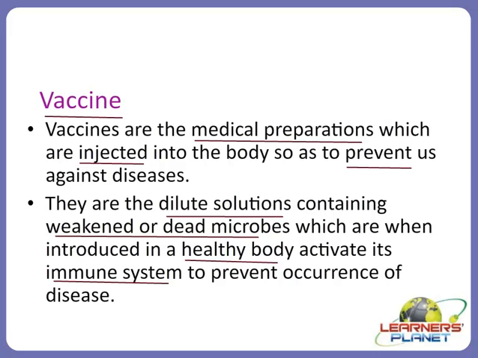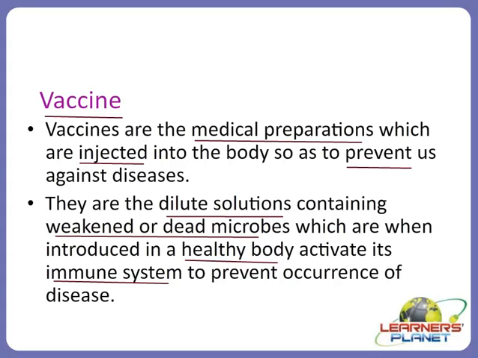And what happens when the immune system is activated? Our immune cells start fighting against the incoming foreign particle, which is a microbe in this case. On activation, they will produce antibodies against these organisms.